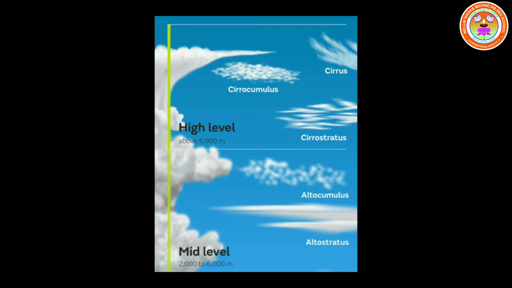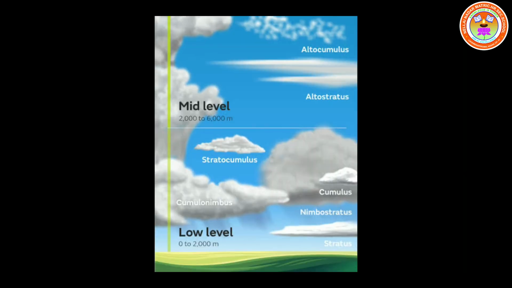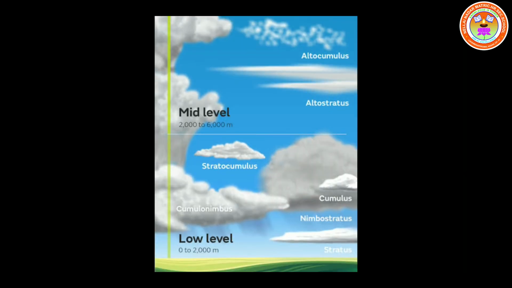Low clouds, from ground surface to 2.5 kilometer height. Like three divisions: high level, mid level and low level. These major types of clouds are further divided into different types on the basis of shape and structure.